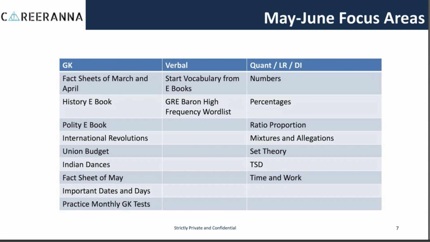Then you should follow it up with history, then polity, then international revolutions. Remember, international revolutions is a very important topic from a GK perspective. For TISSNET, you may find 1 to 2 questions only from international revolutions in the exam. Then comes your union budget, then Indian dances. Again, you will find at least 1 question from Indian dance in the paper. Then comes your fact sheet of May. Then comes your important dates and days. You will again find 1 or 2 questions in the exam from important dates and days.